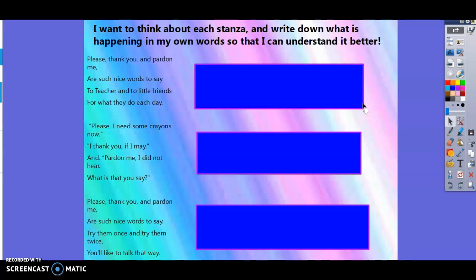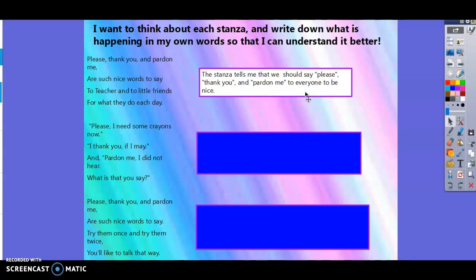So this first stanza says, please, thank you, and pardon me are such nice words to say to teacher and to little friends for what they do each day. So what I took from that was, I thought, okay, what is that stanza saying to me? Well, the stanza tells me we should say please, thank you, and pardon me to everyone to be nice, right? Because it says they are nice words to say to teacher and to little friends. So to me, that says those words are things that we should say to everyone. In my words, that's what that part of the poem is telling me.